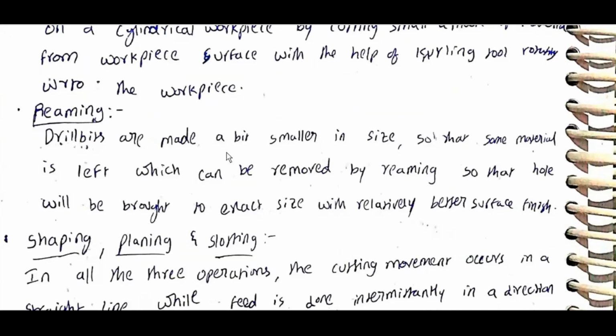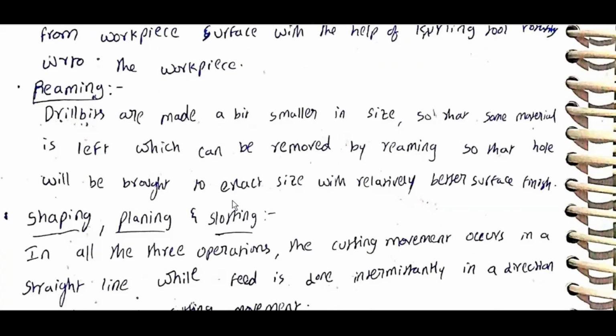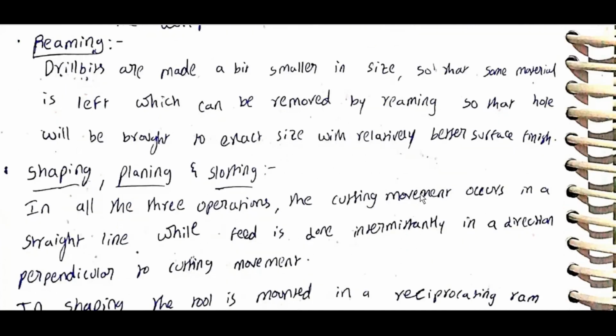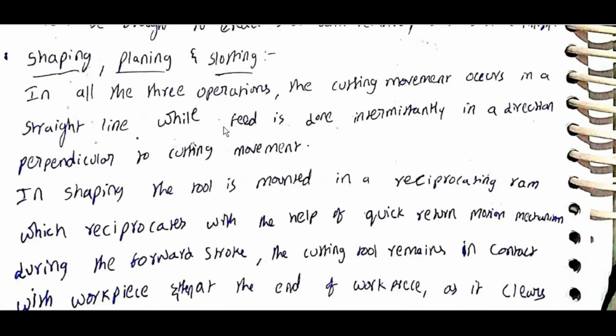Reaming: drill bits are made a bit smaller in size so that some material is left which can be removed by reaming, so that a hole will be brought to exact size with relatively better surface finish. Shaping, planing, slotting: in all three operations, the cutting movement occurs in a straight line while feed is done intermittently in a direction perpendicular to the cutting movement.